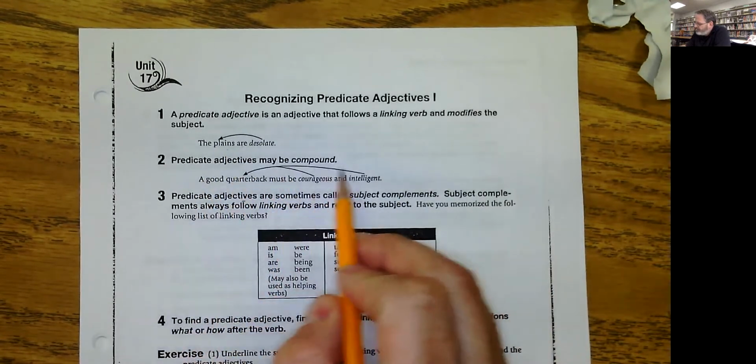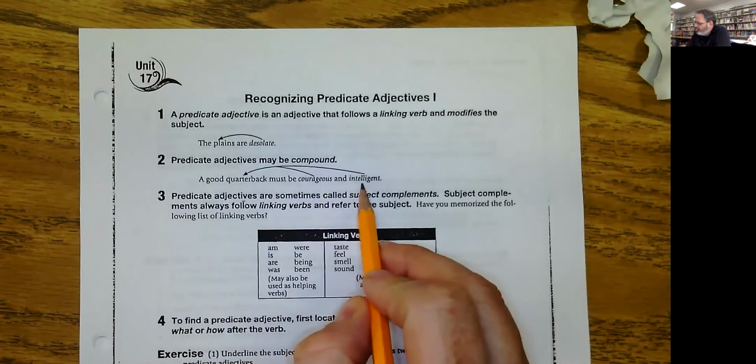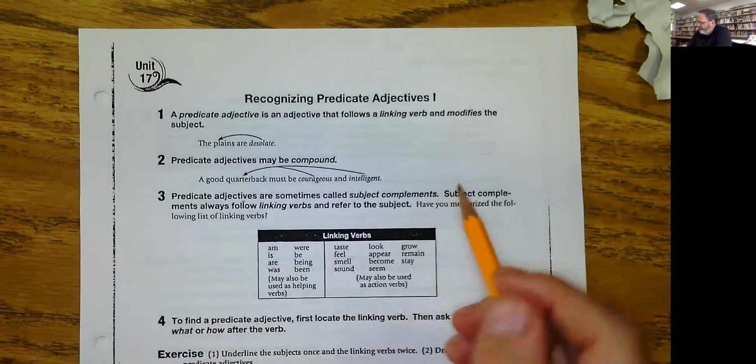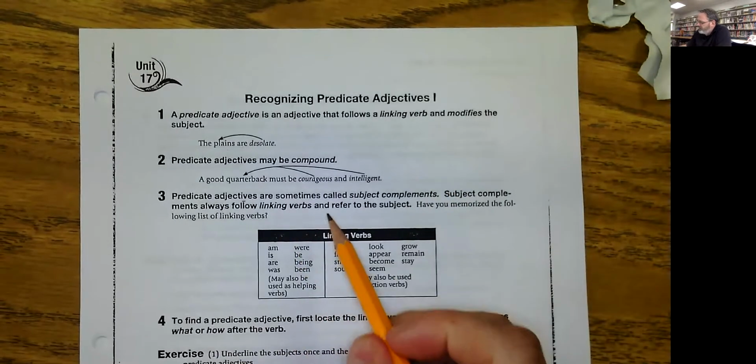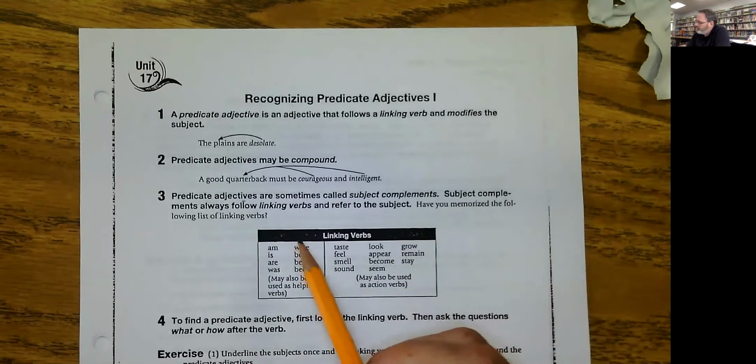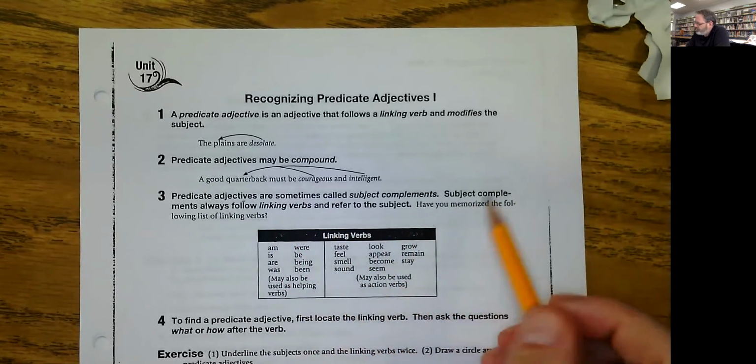Predicate adjectives can be compound, so you can have more than one that follow, and they would point back to the same subject. Predicate adjectives are sometimes called subject complements. Subject complements always follow linking verbs and refer to the subject.